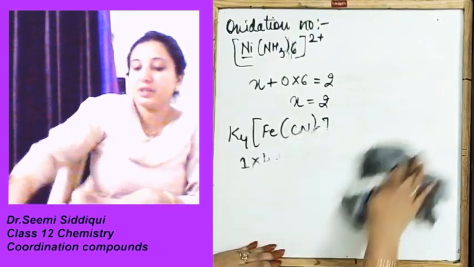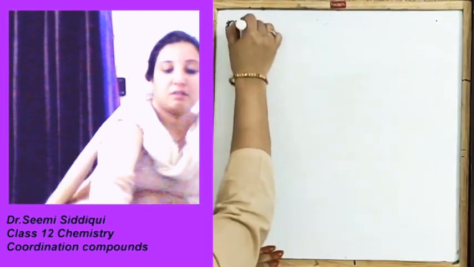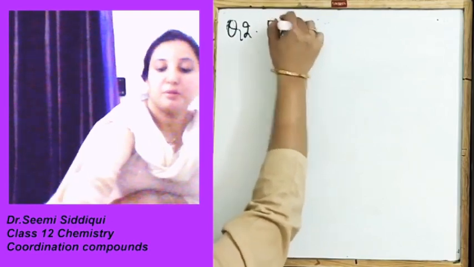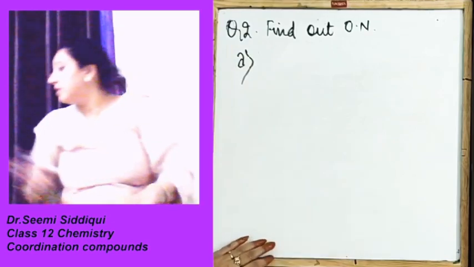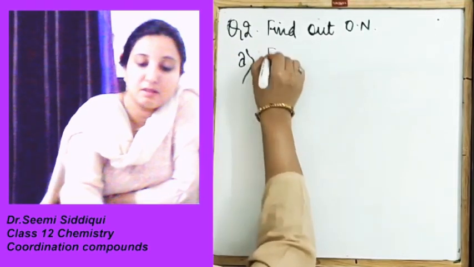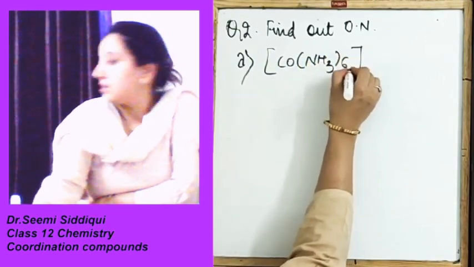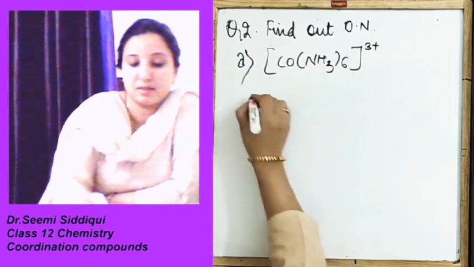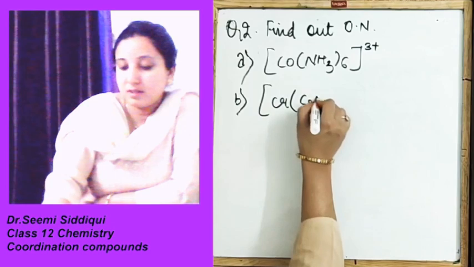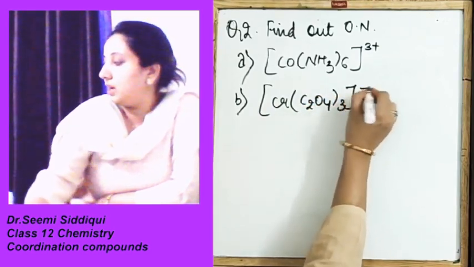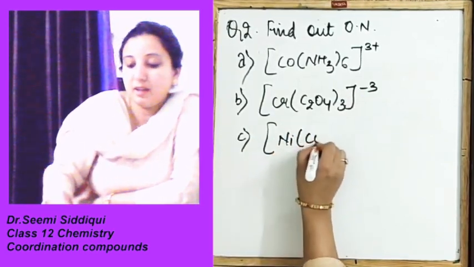Similarly, your homework question number 2 is: find out the oxidation number of the following. Your A part is Co(NH3)6 3+. B part is Cr(C2O4)3 3-. C part is Ni(CO)4.